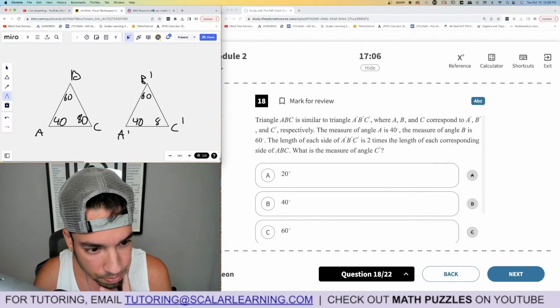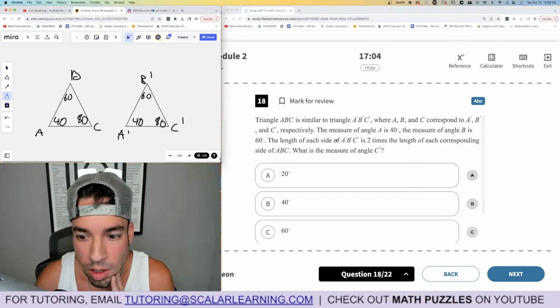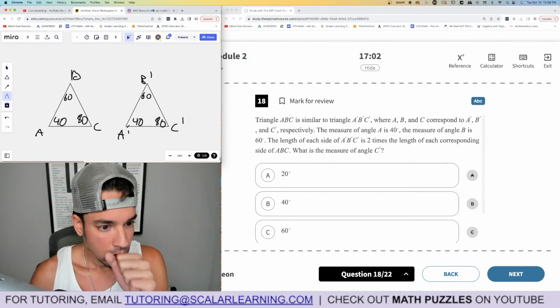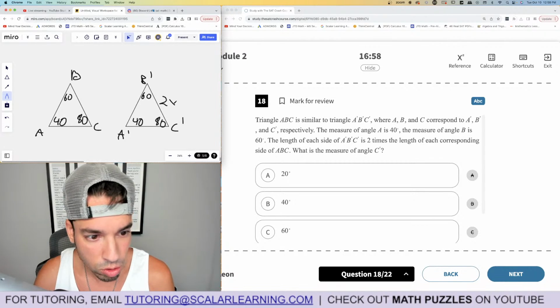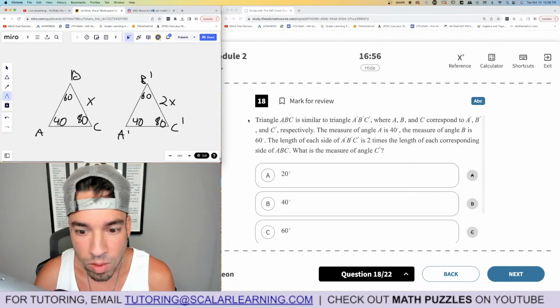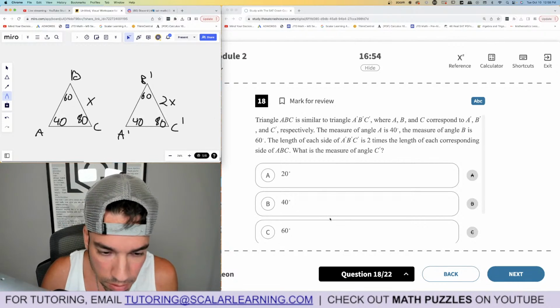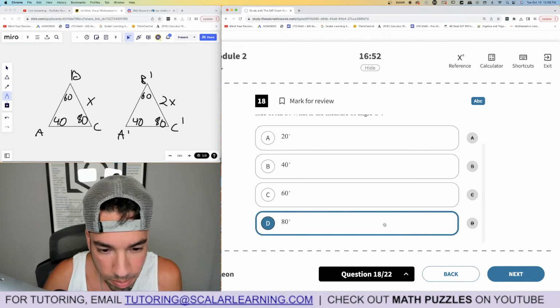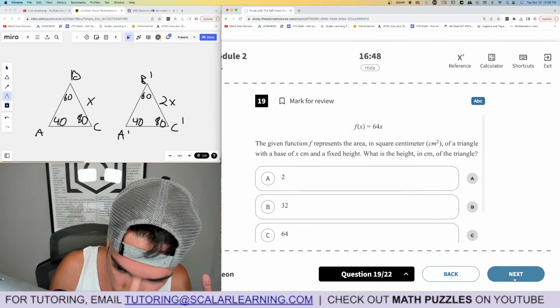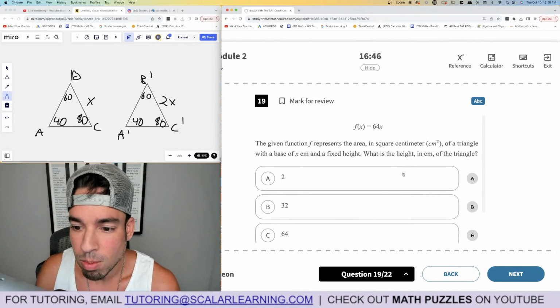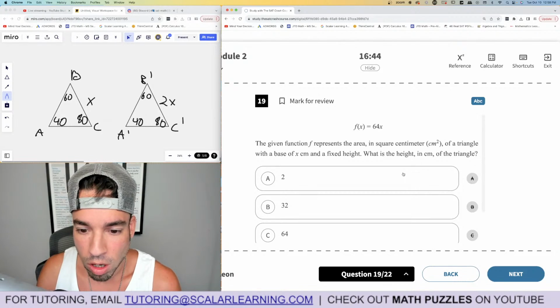C is 80. Okay. The length of each side is 2 times the length of each corresponding side here. So this is 2x, this is x. And measure of angle, oh, we're already done. It's 80. I didn't realize the question. Yeah, so you don't double the angles. The angles are identical. The sides can double, whatevs. Boom, done.